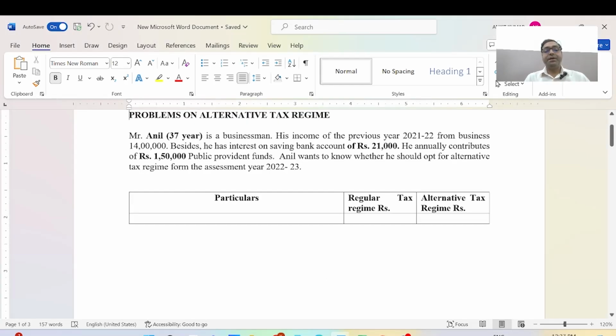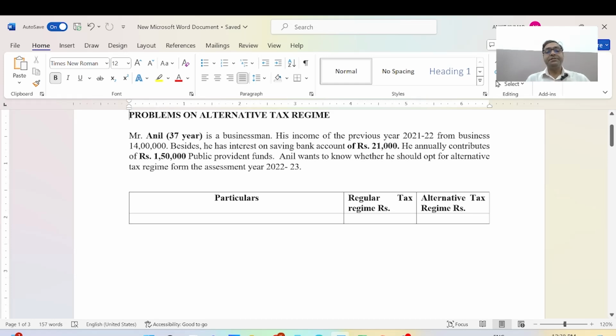The question is about Mr. Anil. He is a 37 year old person and a businessman. His income of the previous year 2021-22 from business is 14 lakh rupees. Besides, he has interest on savings bank account of 21,000 rupees. He annually contributes 1,50,000 rupees in a PPF account. Anil wants to know whether he should opt for the alternative tax regime from the assessment year 2022-23.